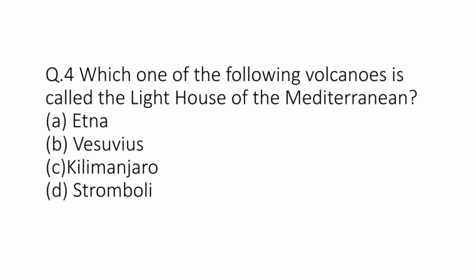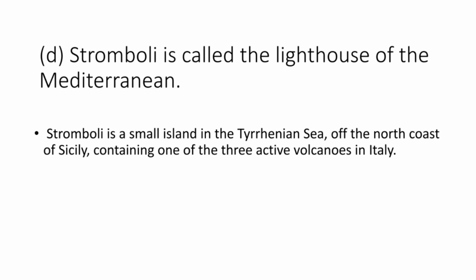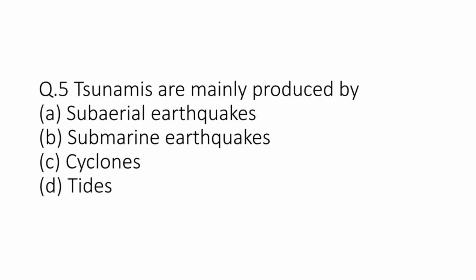Question number 4. Which one of the following volcanoes is called the lighthouse of the Mediterranean? Options are A. Etna, B. Vesuvius, C. Kilimanjaro, or D. Stromboli. The correct answer is D. Stromboli is called the lighthouse of the Mediterranean. Stromboli is a small island in the Tyrrhenian Sea off the north coast of Sicily, containing one of the three active volcanoes in Italy.